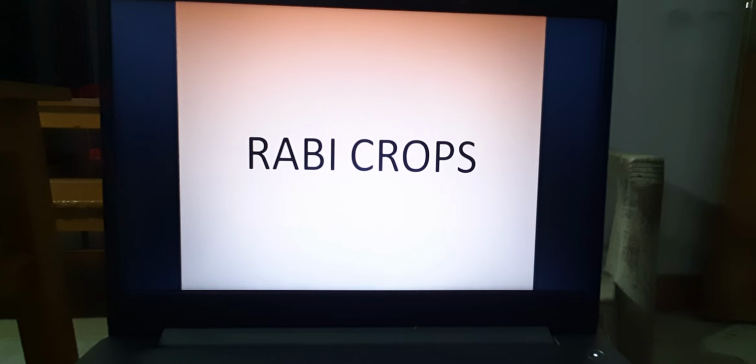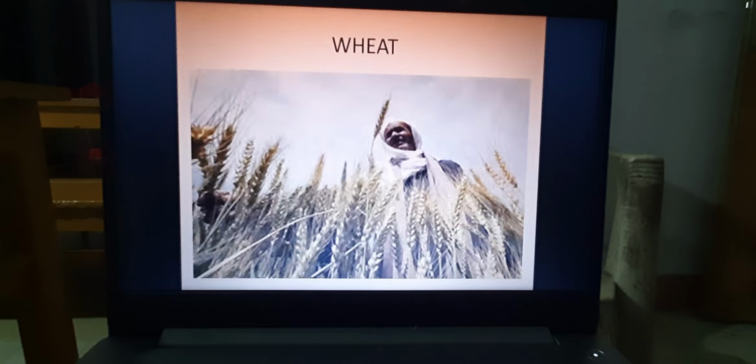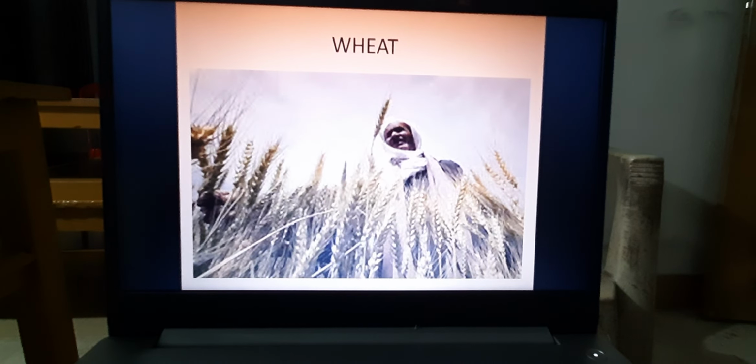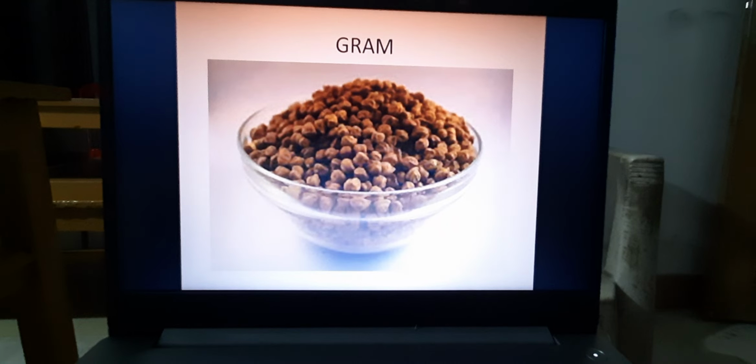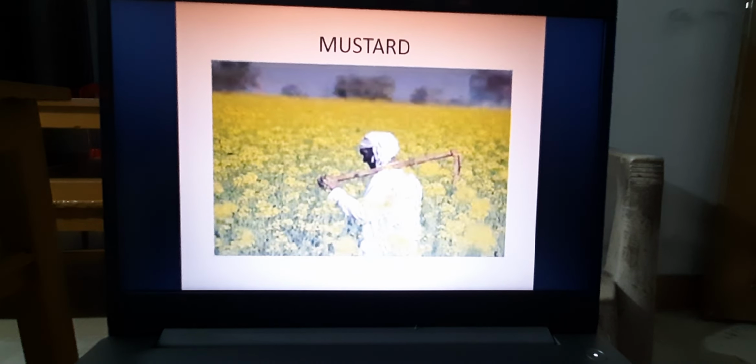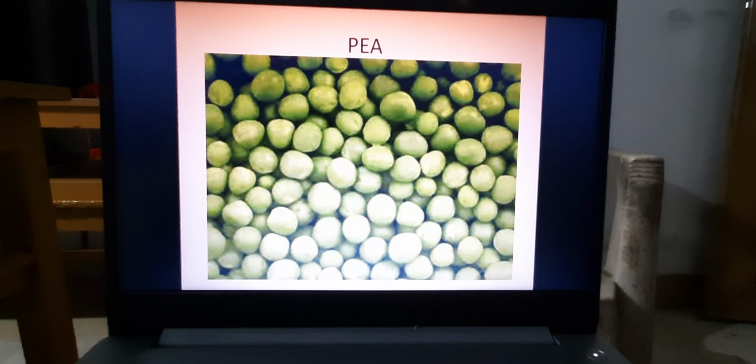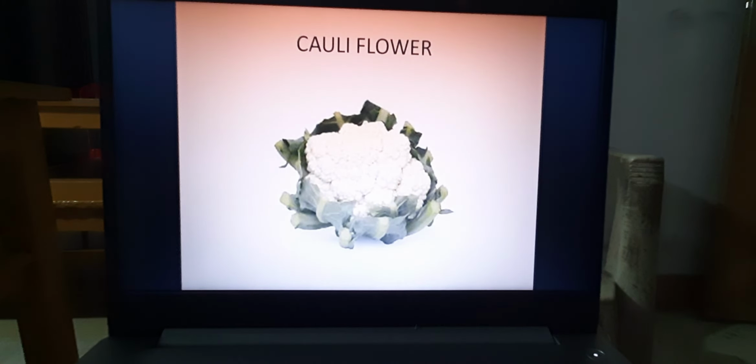Then Rabi crops. Rabi crops are mainly the winter season crops. So wheat is mainly a Rabi crop, barley is a Rabi crop, then gram is a Rabi crop, mustard, and pea also come under Rabi crops.